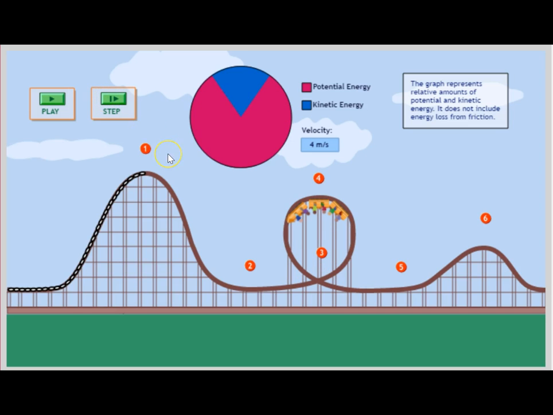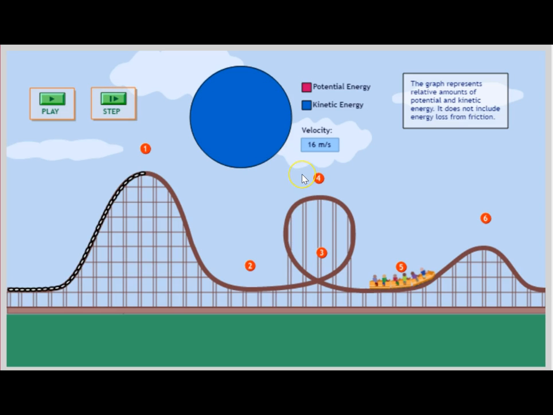Well, look, it does. And it makes sense, right? If it didn't have kinetic energy, the roller coaster would be stuck there. That wouldn't be that fun of a roller coaster. It'd actually be quite scary. It doesn't have all potential energy because it hasn't reached as high as it was at point 1. If it did, then all of its energy would be potential and it wouldn't have any kinetic, so the roller coaster wouldn't be moving, which I said wouldn't be good for a loop-de-loop. So let's see what happens as it approaches point 5.